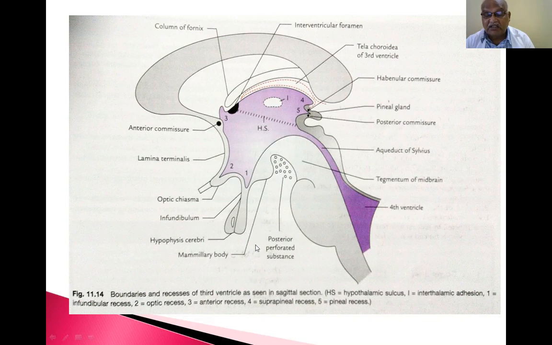These are all the hypothalamic sulcus. This is the intrathalamic adhesion. So this is the optic recess. This is the anterior recess of the third ventricle. This is the suprapineal recess. This is the pineal gland. A blind cavity of the third ventricle extends above it, and it is called the suprapineal recess. So a recess is nothing but an extension of the cavity of anything into any part, into a blind cavity, that is called a recess.